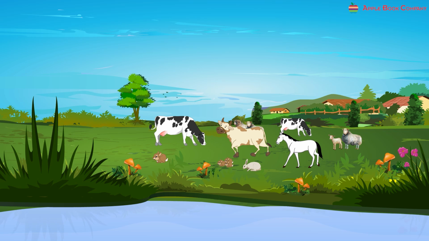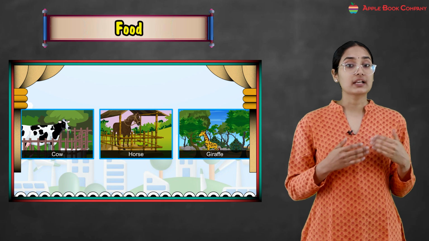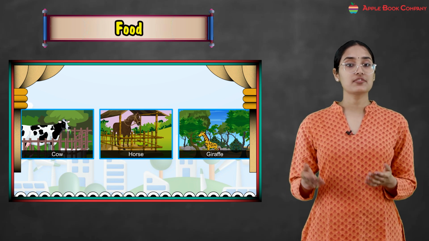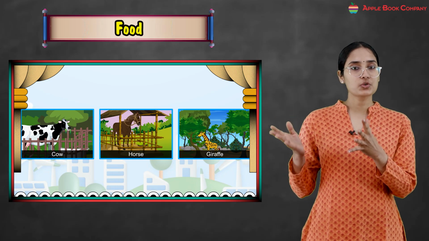So animals need food to live, right? Since food gives us what? Energy. So animals also need food to live. They eat different kinds of food, right? They have different eating habits. Some animals eat plants or their parts, just like cow, horse, giraffe, right? They eat what? The plant parts, sometimes bushes.